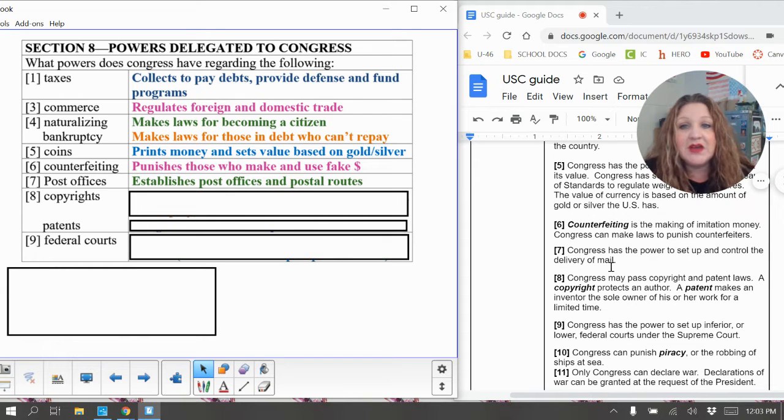And also, because of that reason, if you tamper with mail that is not addressed to you, meaning that you take someone's mail that's addressed to someone else, or you open mail that's addressed to someone else, that is a federal offense. And remember, federal is something that applies to our whole entire country. And so breaking a federal law is breaking the big supreme laws of the land. Those are the no-nos, the really bad things that you're doing.